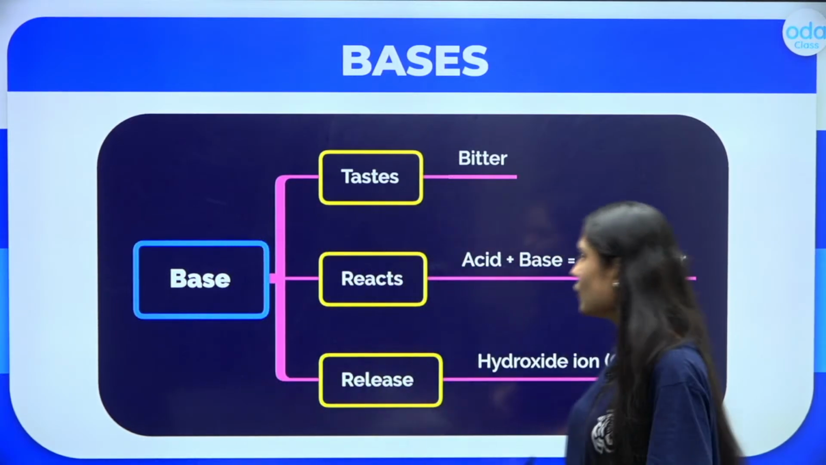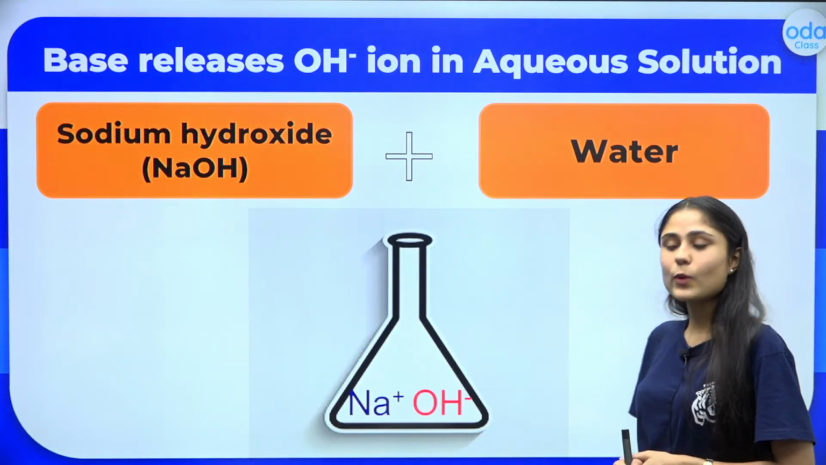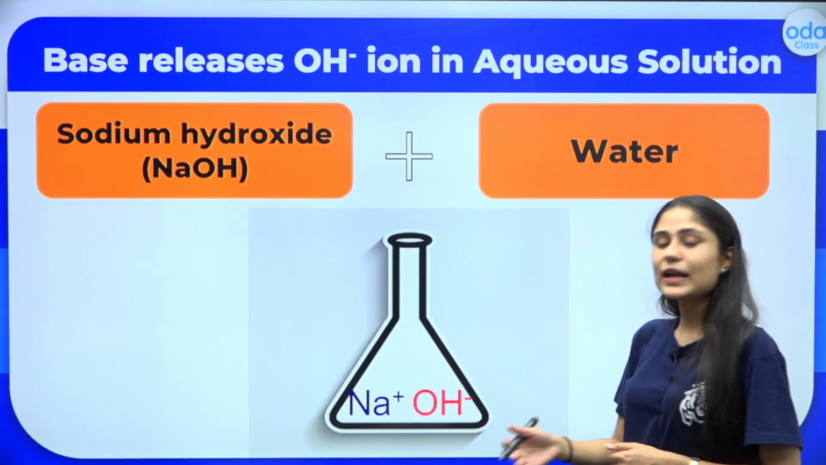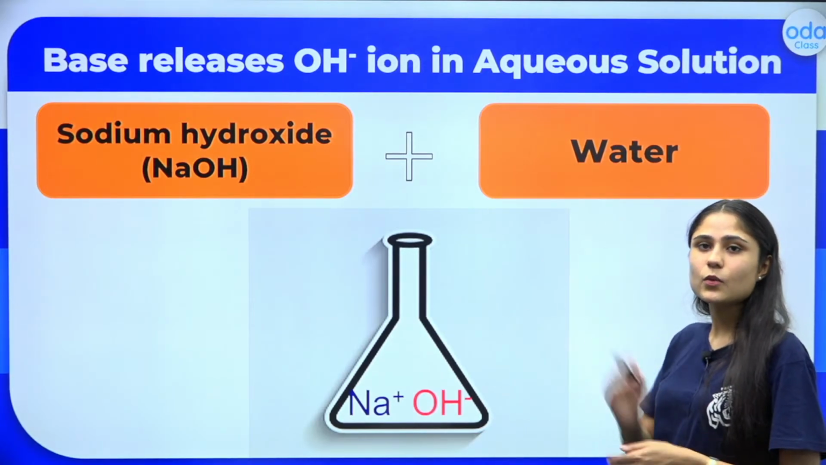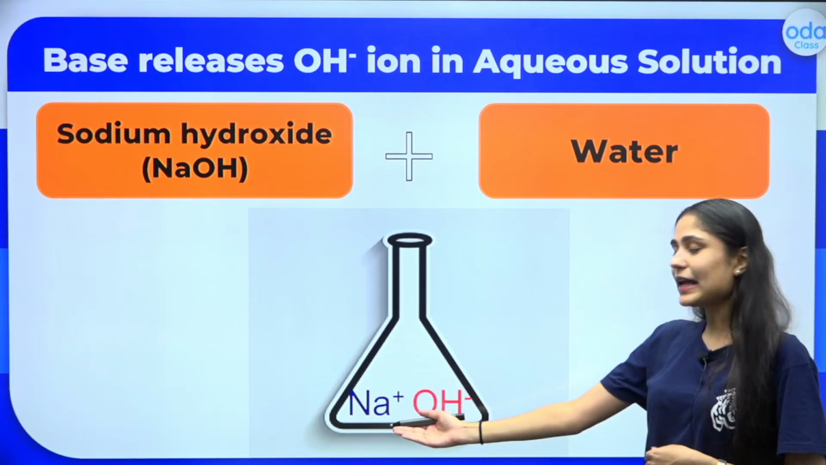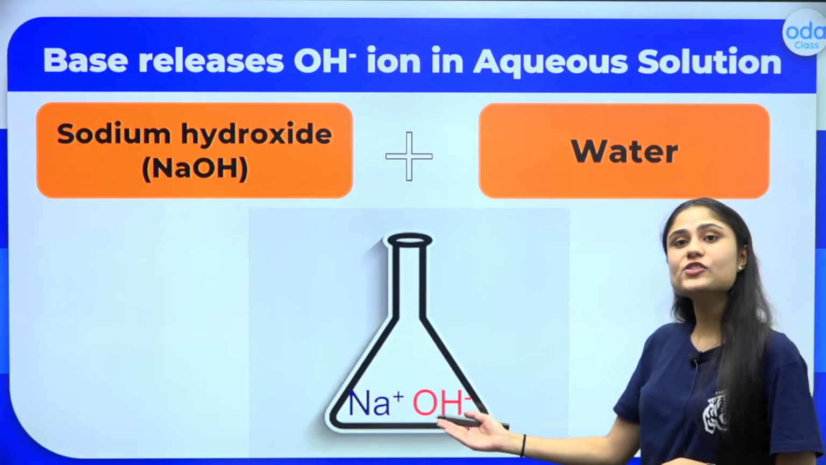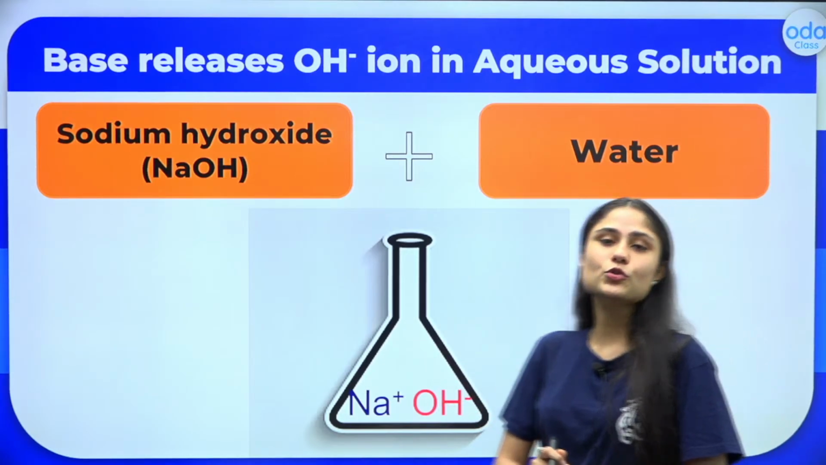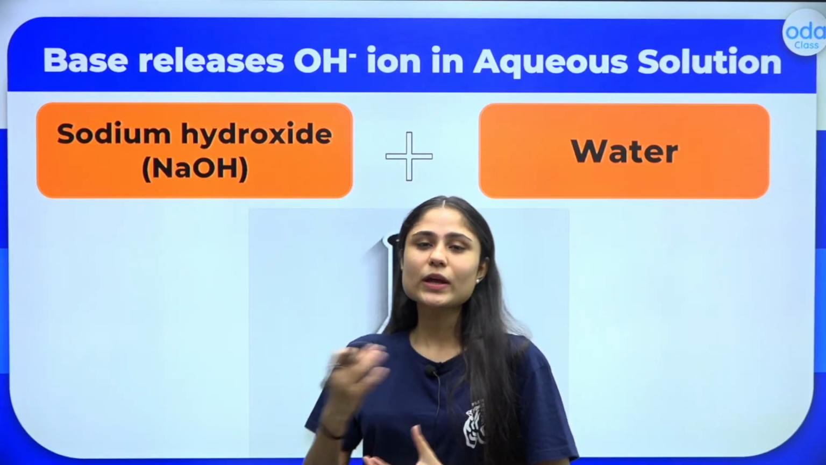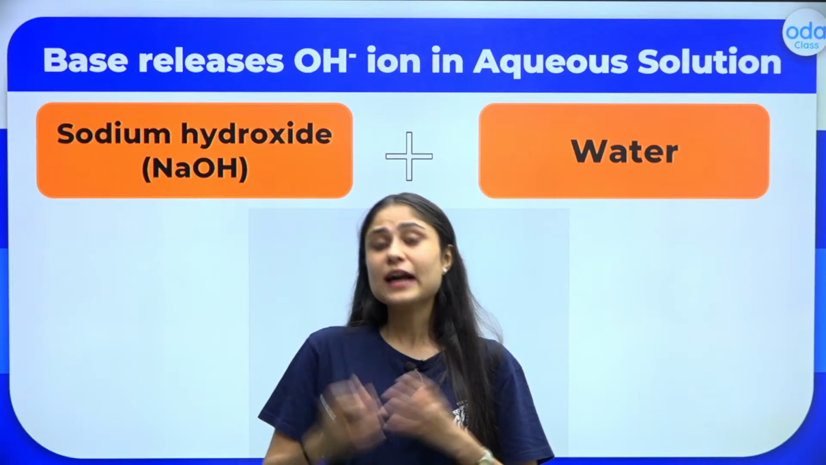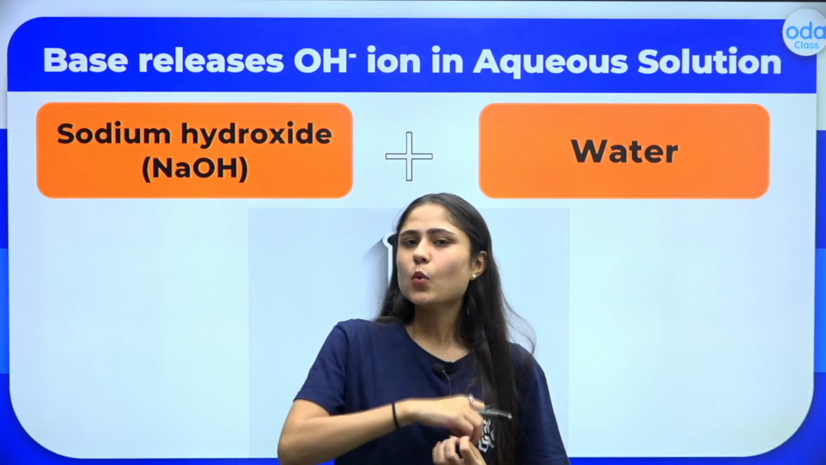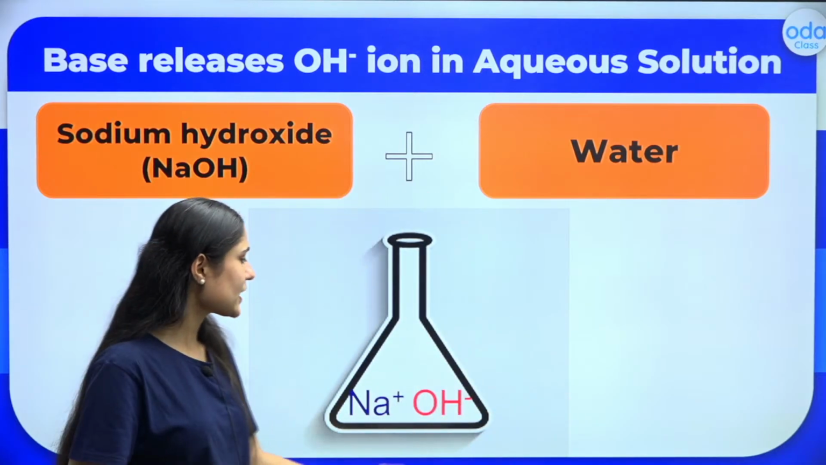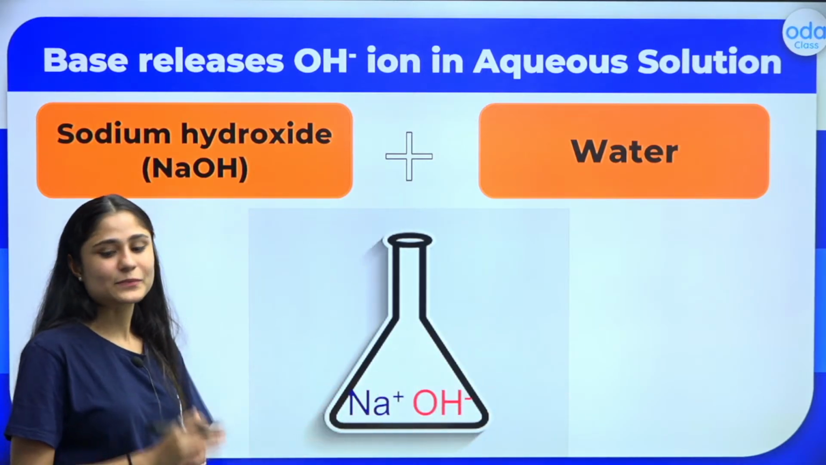So first, have a look right here, dear champions. Once again, I take a base, that is sodium hydroxide. When I react it with water, what do I get here? I get Na plus ion and an OH negative ion. So with this example, you can remember that whenever we react some kind of base with water, we get an OH negative ion, right?